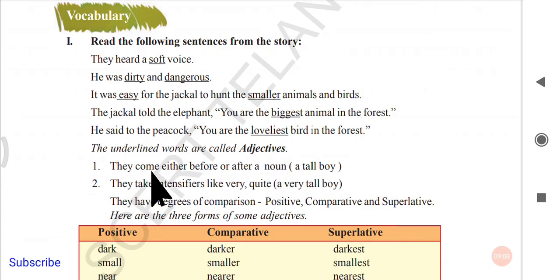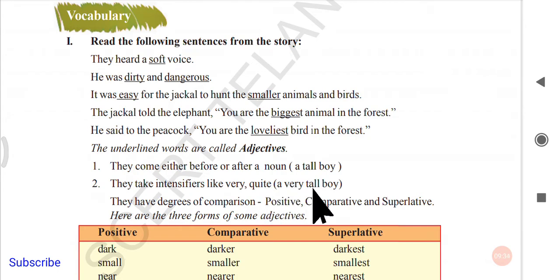The adjective occurs either before or after a noun. For example, you can say a tall boy. Second one, they take intensifiers like very, quite. Instead of saying beautiful, you can add an intensifier like very and say very beautiful. Instead of saying well, it is quite well.